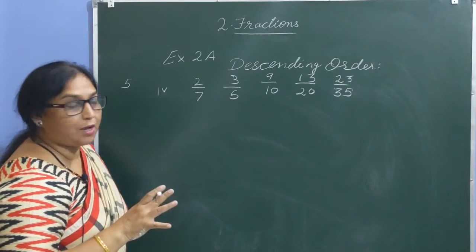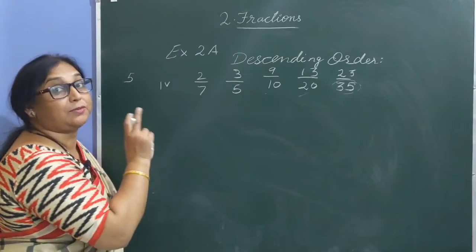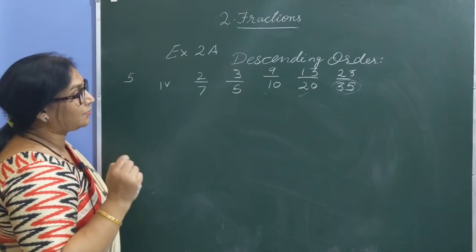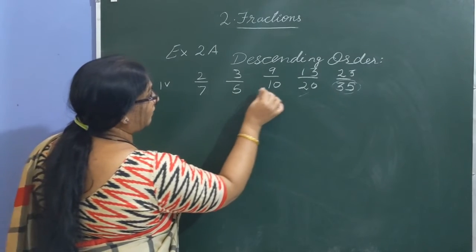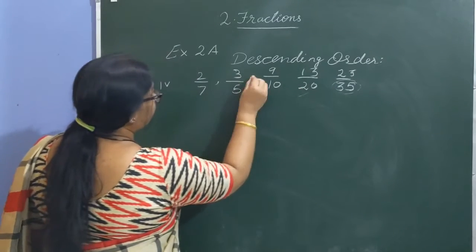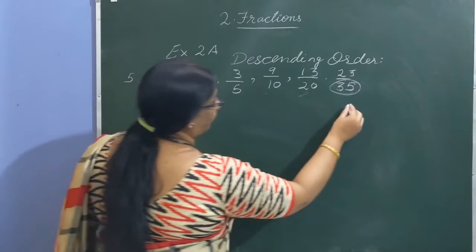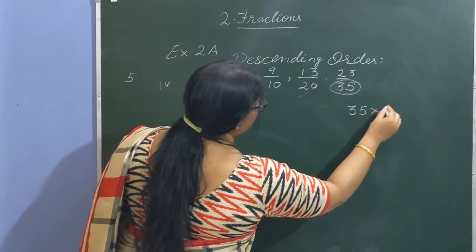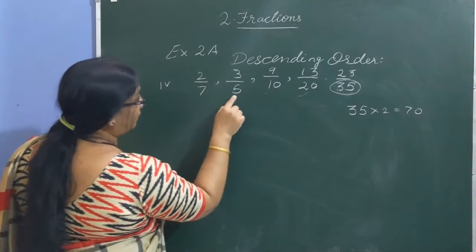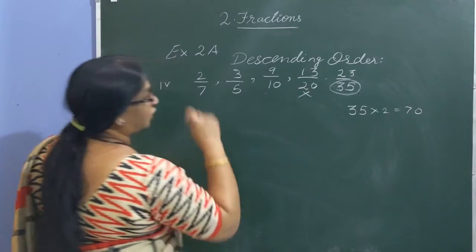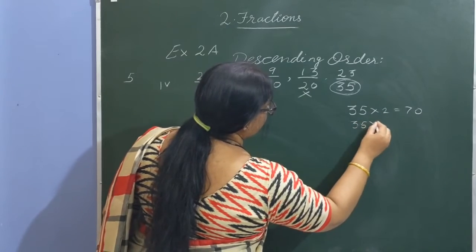To make it easy to compare, we'll convert all these into like fractions by using the LCM method. So let us try to find the LCM. Here the denominators are 7, 5, 10, 20 and 35. Which is the greatest denominator? 35. Now let us read the table of 35. 35 into 2 equals 70, which is divisible by 7, by 5, by 10, but not by 20. So we'll read one more time. 35 into 3.